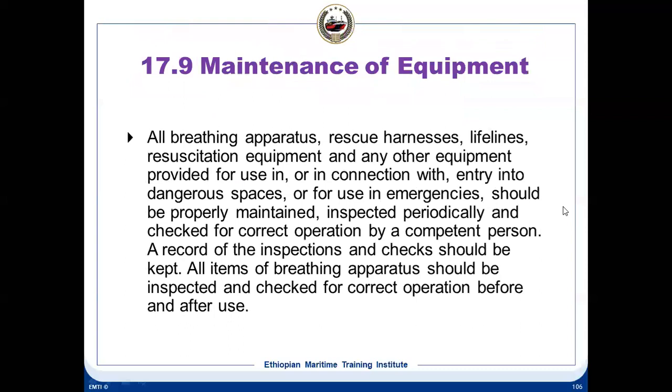Next is maintenance of equipment. Okay, gentlemen, if you have any questions on maintenance of equipment, we can take it up in our next class. Our class of today, please go ahead. Hello, Chief. Hello. Yes, go ahead.